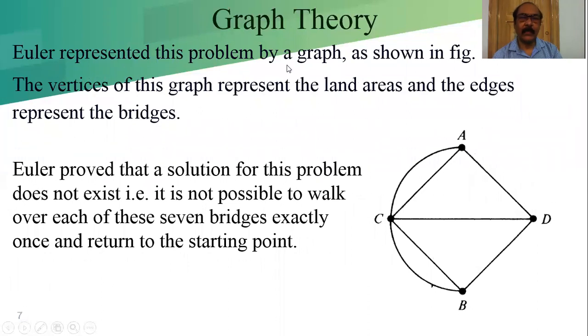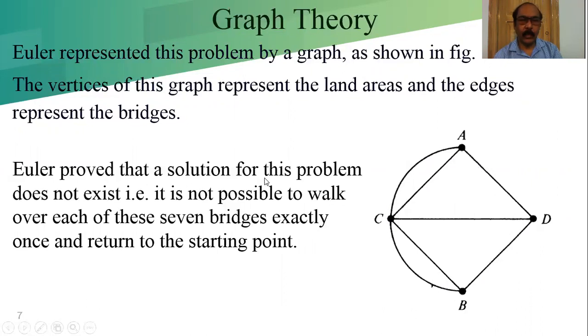Euler represented this problem by a graph as shown in the figure. The vertices of the graph represent the land areas and the edges represent the bridges. A, B, C and D: C and D are the islands and A and B are the banks of the river. And these are the bridges connecting the islands and the banks of the river. So that problem we can represent by a graph as shown in the figure.